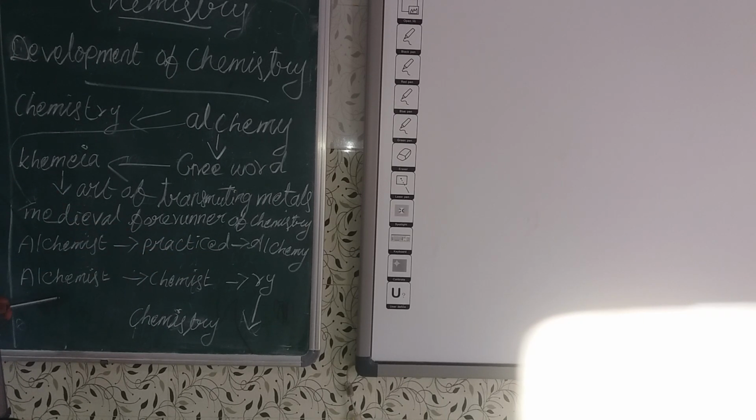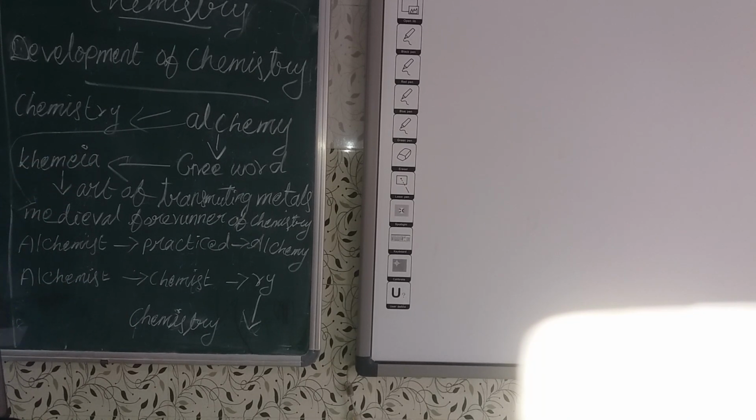Okay, the next one. Alchemist. After this, alchemist changed into chemist. Then later the suffix "ry" was added to describe the art of the chemist as chemistry. Alchemist later changed into chemist. Then later the suffix "ry" was added to describe the art of the chemist as chemistry.